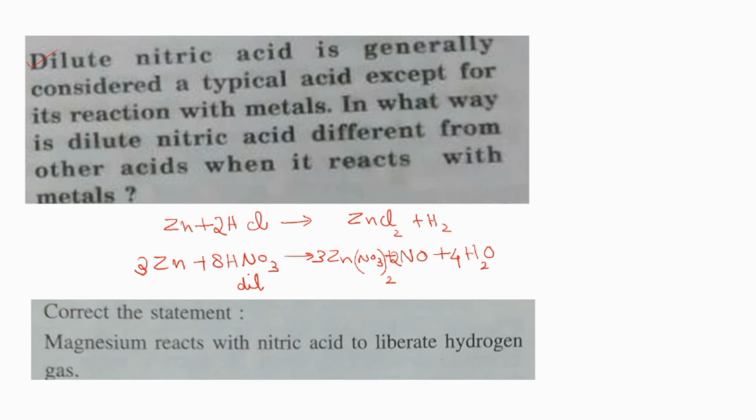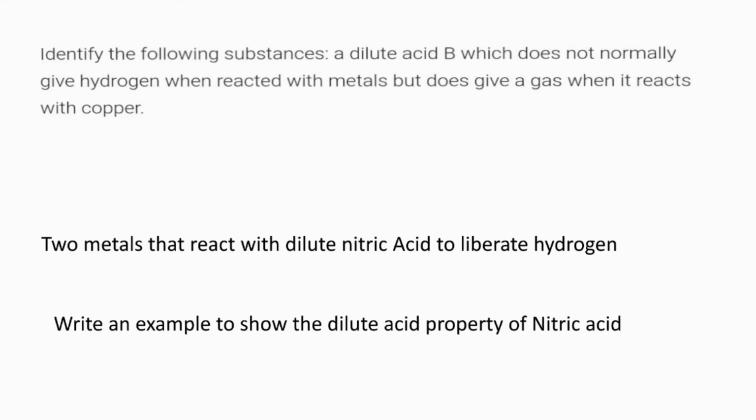Now read the next one. Correct the statement: magnesium reacts with nitric acid to liberate hydrogen gas. The statement is wrong. You will have to correct it. What is the condition for magnesium to liberate hydrogen when it is reacting with nitric acid? The nitric acid taken should be cold as well as very dilute. Then only you will be getting hydrogen gas. You can just memorize that.